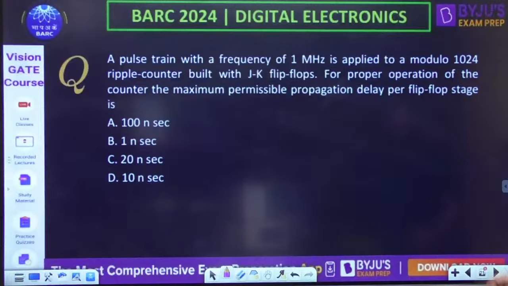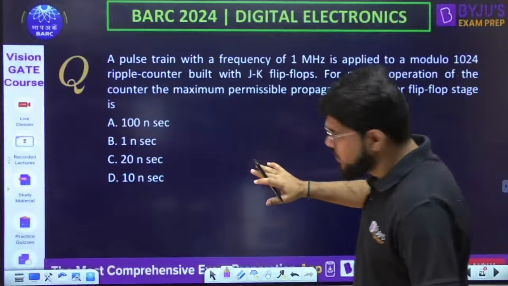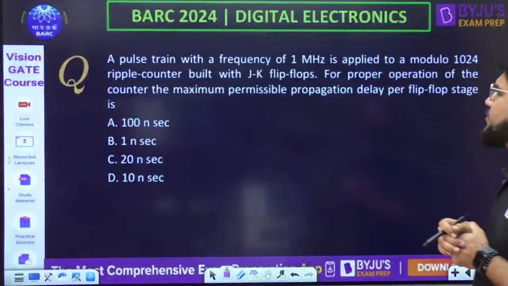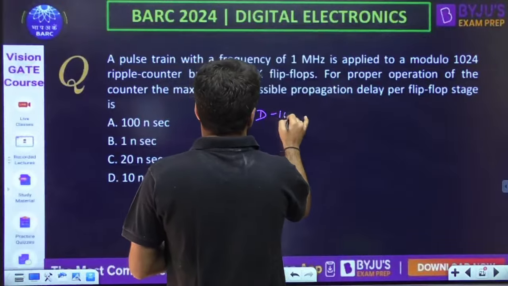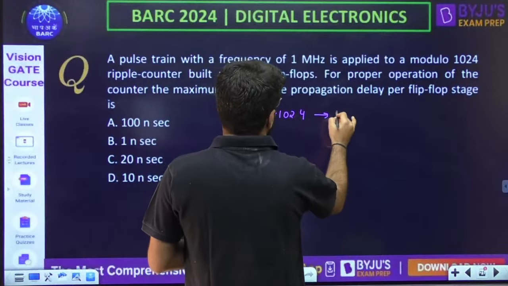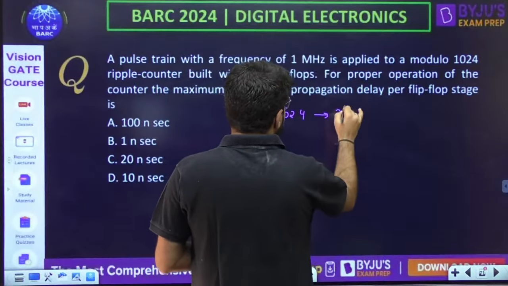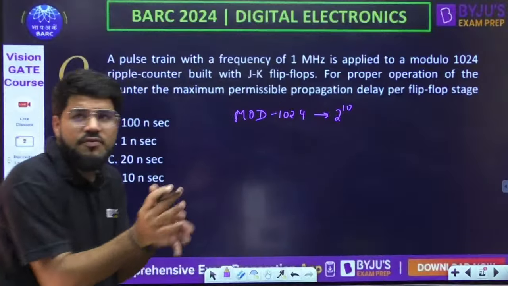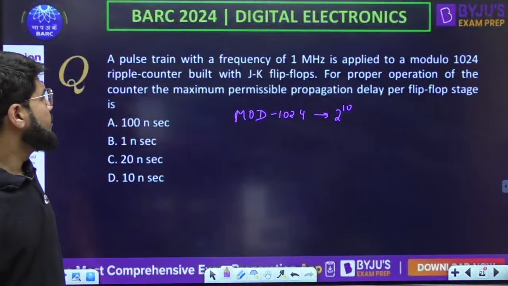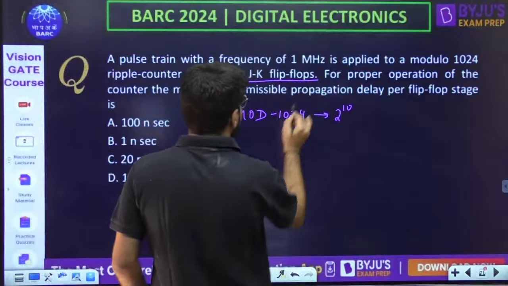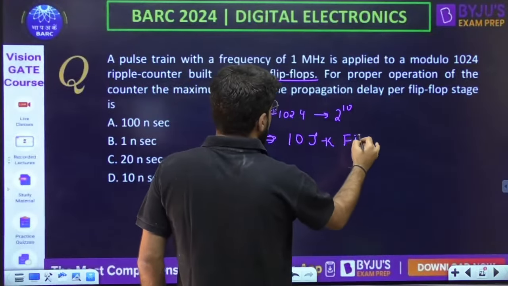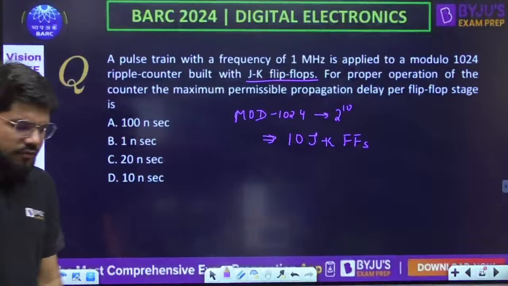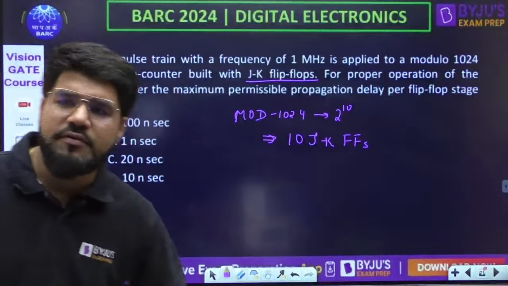A pulse train with a frequency of 1 megahertz is applied to a modulo 1024 ripple counter built with JK flip-flops. It is modulo 1024, and 1024 is 2 raised to the power 10. So how many flip-flop stages? How many JK flip-flops? It will actually have 10 JK flip-flops. To have a count of 2 power 10, we need 10 JK flip-flops.